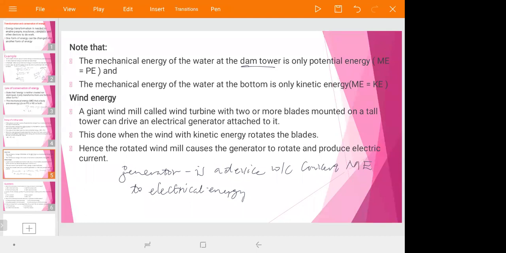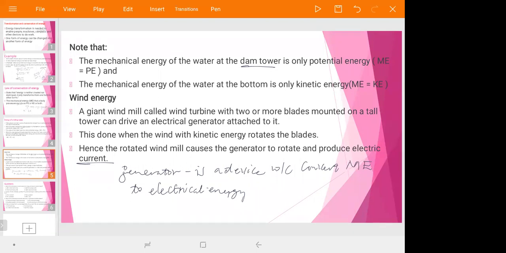Hence, the rotated windmill causes the generator to rotate and produce electric current. That means a generator is a machine or a device that converts mechanical energy to electrical energy.